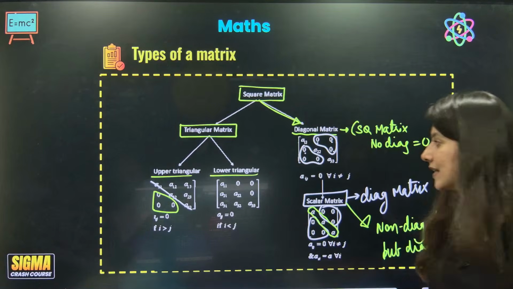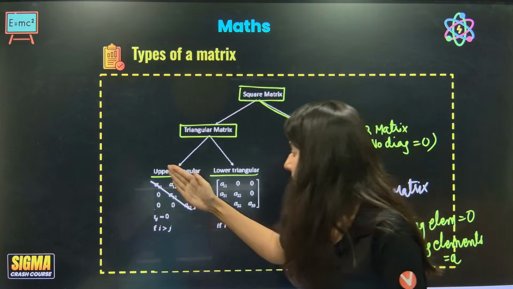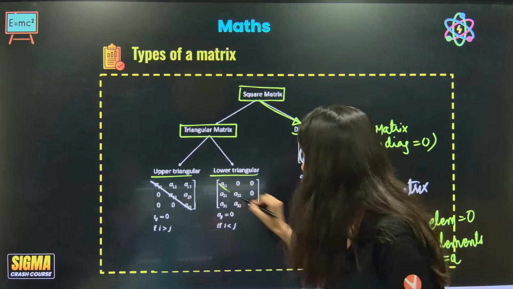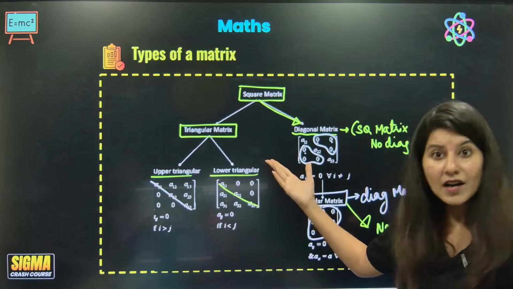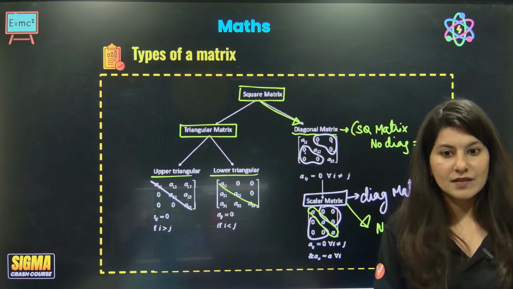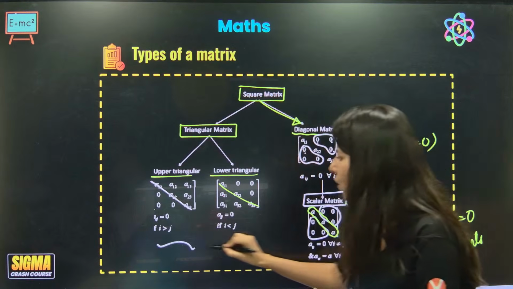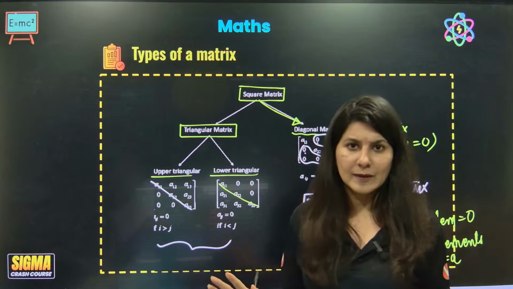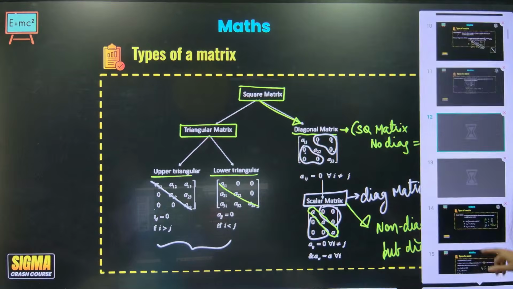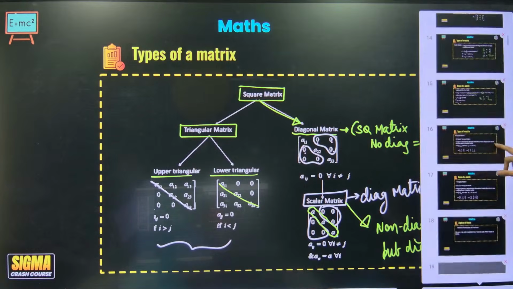This is okay important, not too important, but you should be aware of the definition. So definitions are going on.